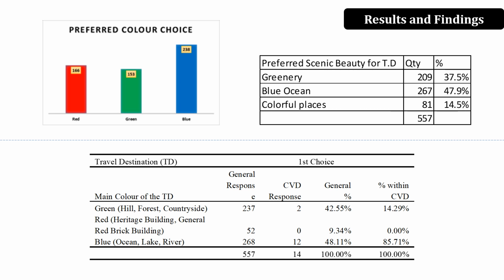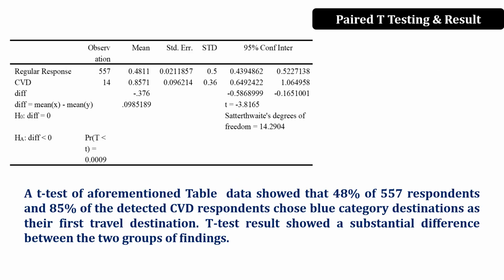So why is there this deviation for color vision defected travelers? We tested through a t-test and found that there is a complete deviation: color vision defected travelers didn't like red-green type travel destinations as much as the general people.